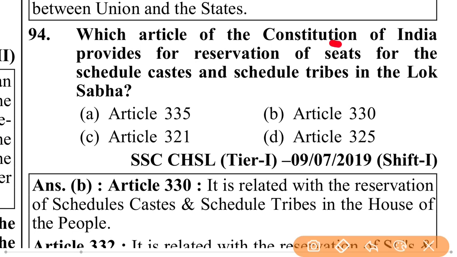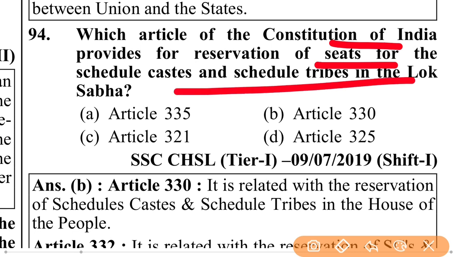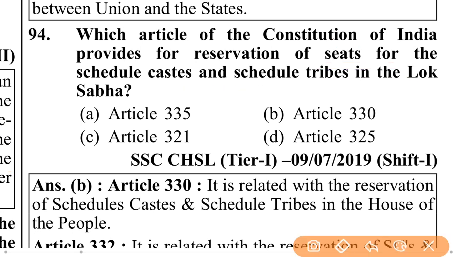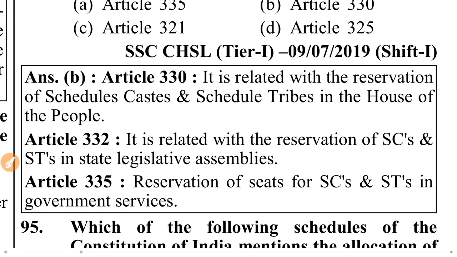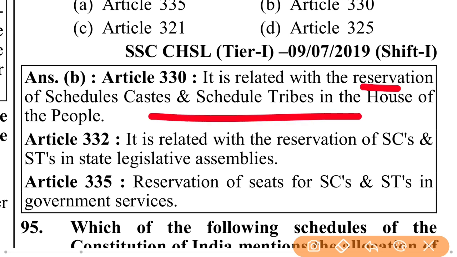Which article of the Constitution of India provides for reservation of seats for the scheduled caste and scheduled tribes in the Lok Sabha? That article is Article 330. It is related with the reservation of scheduled caste and scheduled tribes in the House of the People, in Lok Sabha, in lower house.